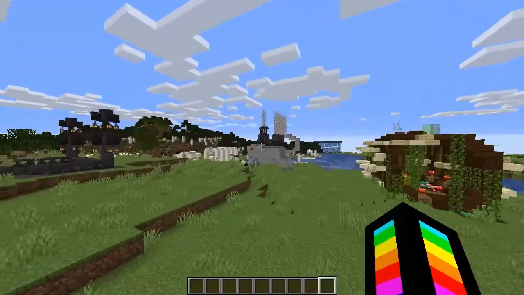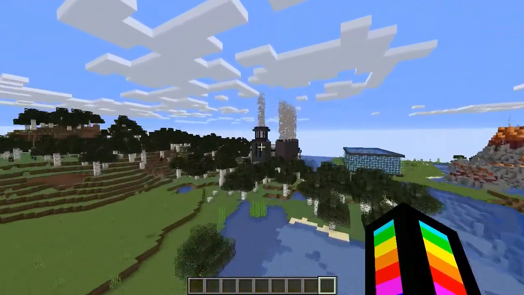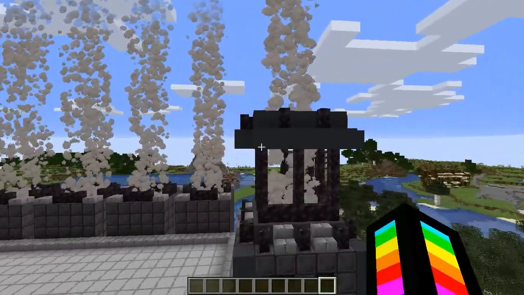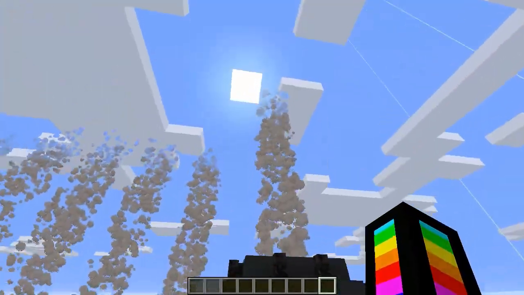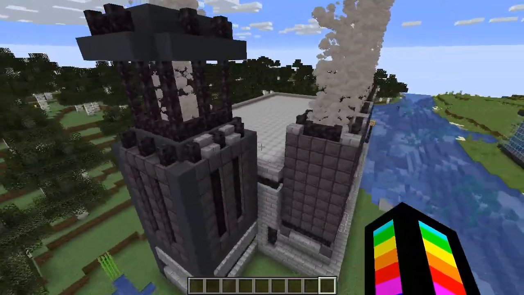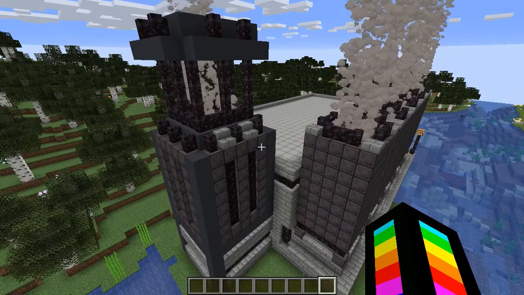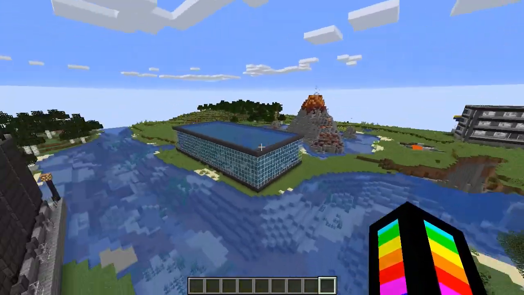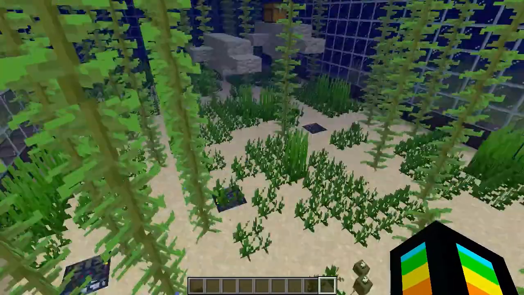So next, what contributes to this is a factory. This factory here is billowing millions of tons of CO2 right up into the atmosphere. This is actually a big reason why there's so much CO2 in the air. Factories.